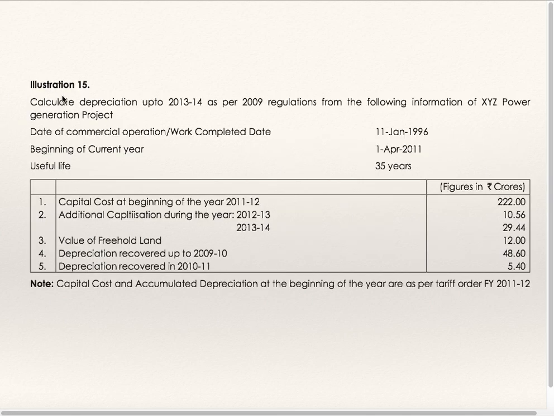Now we'll see illustration 15. Calculate depreciation up to 13-14 as per 2009 regulation from the following information of XYZ power generation project.